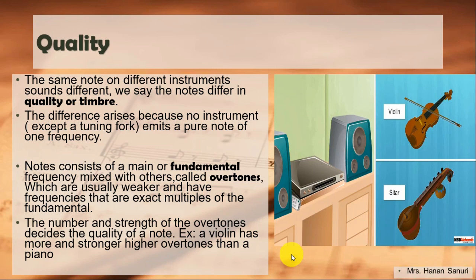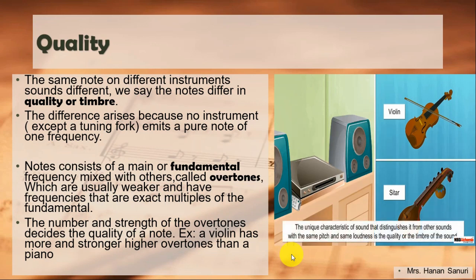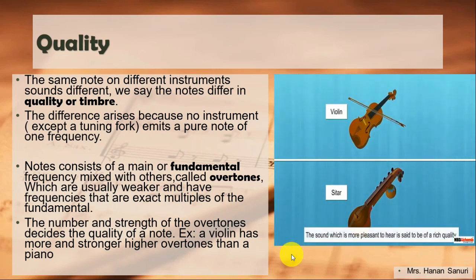But still, we could identify the difference in the instruments because of the type of sound they are producing. The sound produced by every instrument has a unique characteristic that distinguishes it from other sounds with the same pitch and same loudness. This characteristic of sound is the quality or the timbre of the sound. The sound which is more pleasant to hear is said to be of a rich quality.